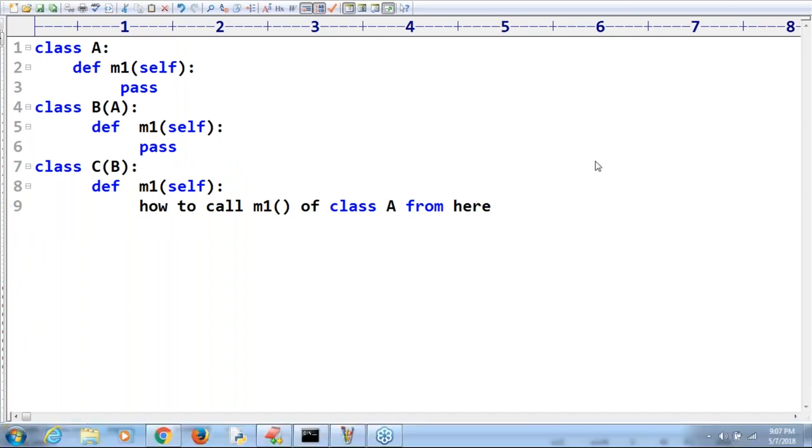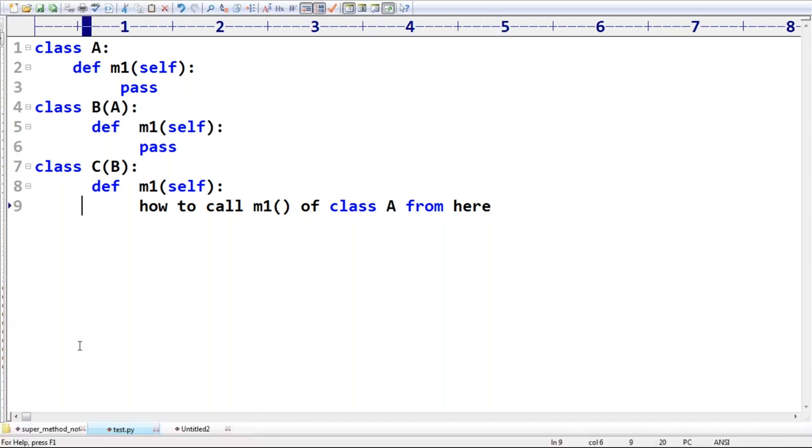How to call M1? How to call M1 of A from here? There may be some possibility. Let me check. I want class A's M1. Is it possible or not? So far we have always talked about only one level, but I hope there may be some possibility in Python. I will check. Don't worry.